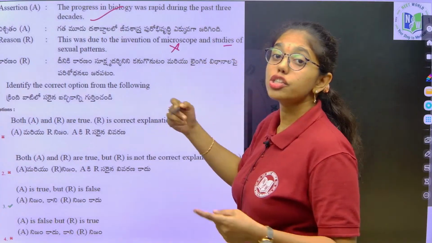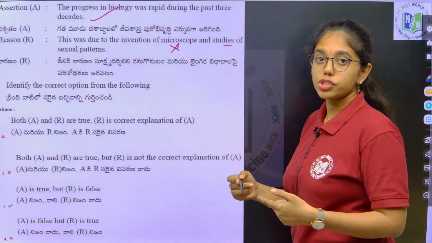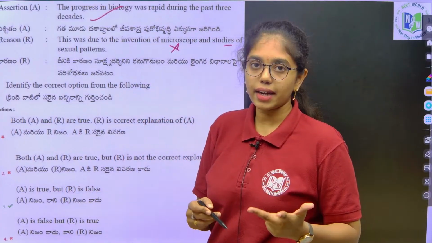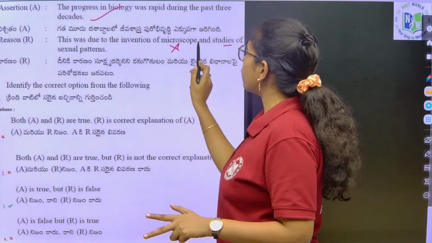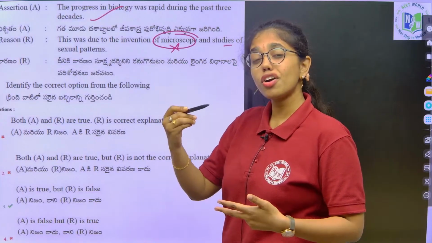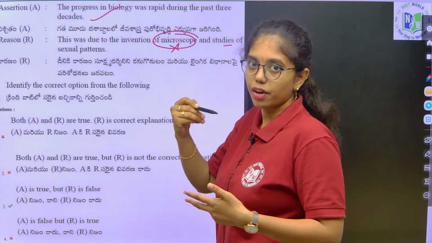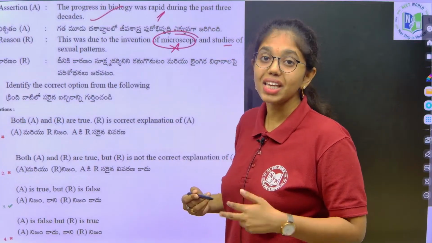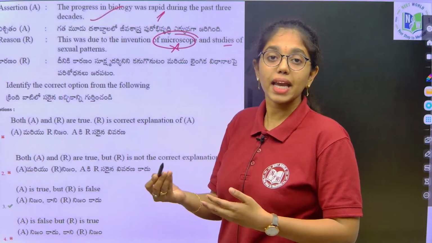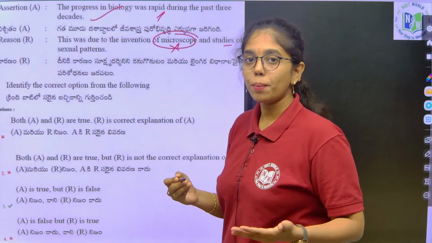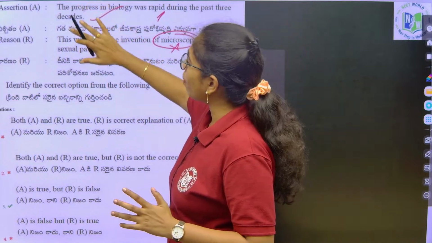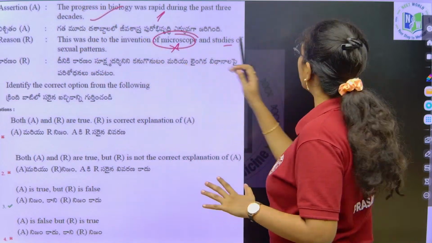Wrong. This is due to new innovations in biotechnology, genomics and molecular interactions. It is not because of the invention of the microscope, because the microscope was invented long back. Current rapid progress in biology is because of developments in biotechnology, genomics and molecular interactions. So, here the assertion is true, but the reason is false. Got it, ma'am?